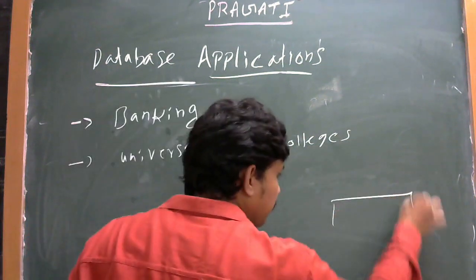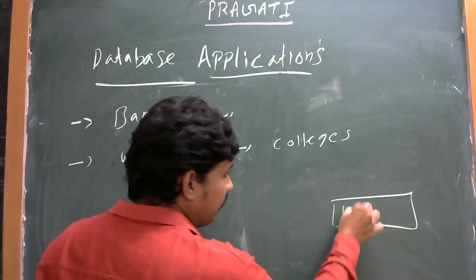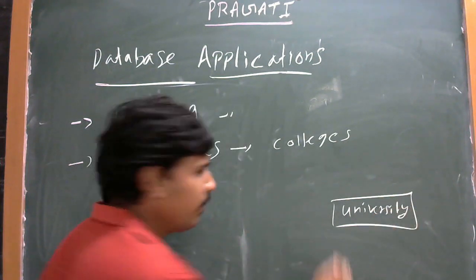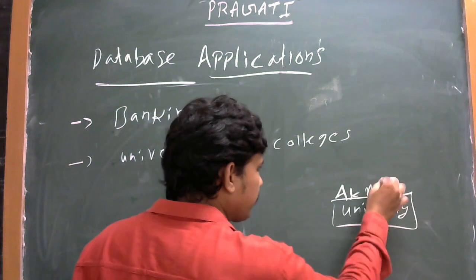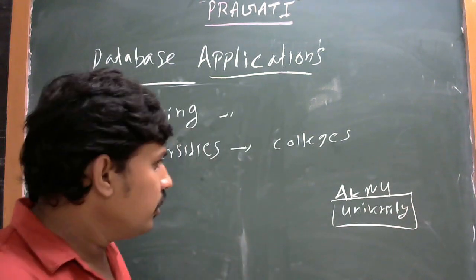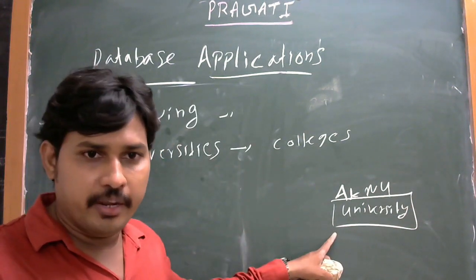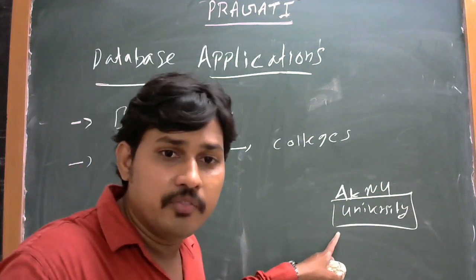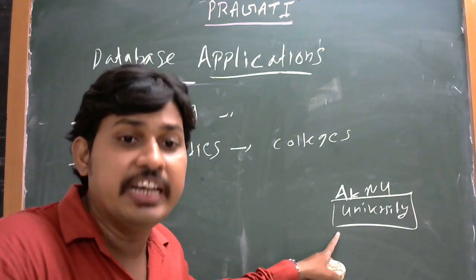For example, this is one of the university databases. The university is, say, AKNU. The AKNU university has a database, and in this database there is data from multiple affiliated colleges.